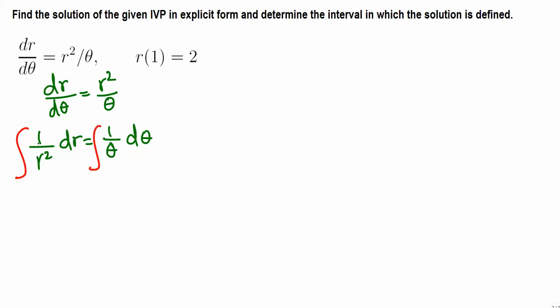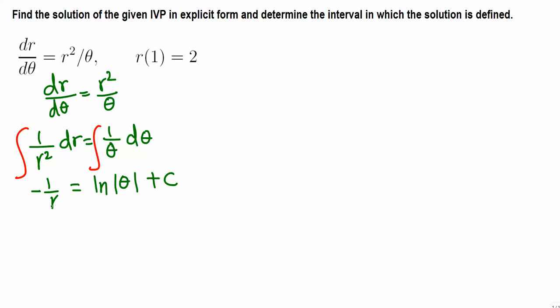The integral of 1 over r squared, you're going to move r squared to the top. This becomes r to the negative 2, and use the power rule, just like x to the n dx. So this will be negative 1 over r, and the integral of 1 over theta is just like 1 over x dx. So natural log of absolute theta plus c.